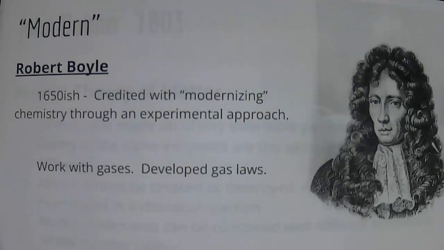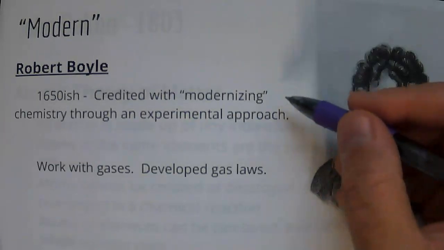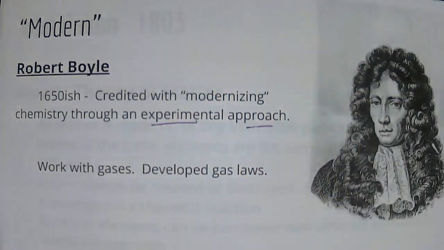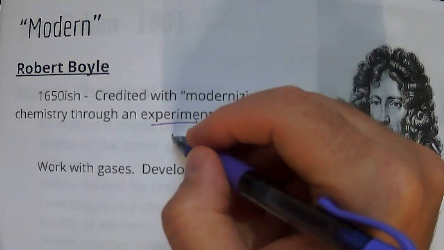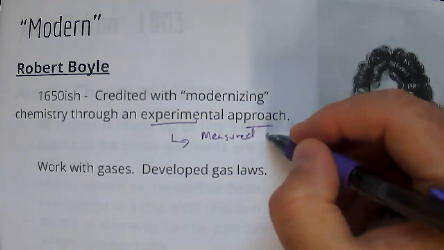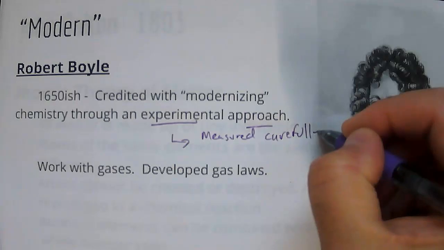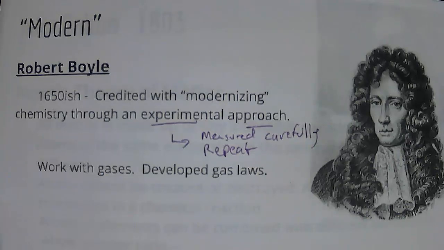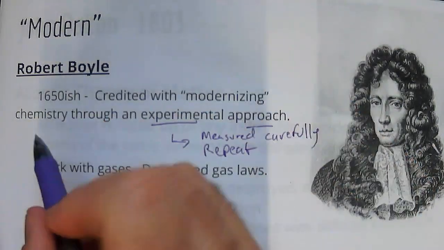Okay, fast forward to 1650-ish. Okay, Robert Boyle is kind of credited with modernizing, or making chemistry a little more modern through what we call an experimental approach. Okay, and so what we mean by experimental is that he measured things carefully, and he would repeat experiments to make sure that he was getting accurate results.